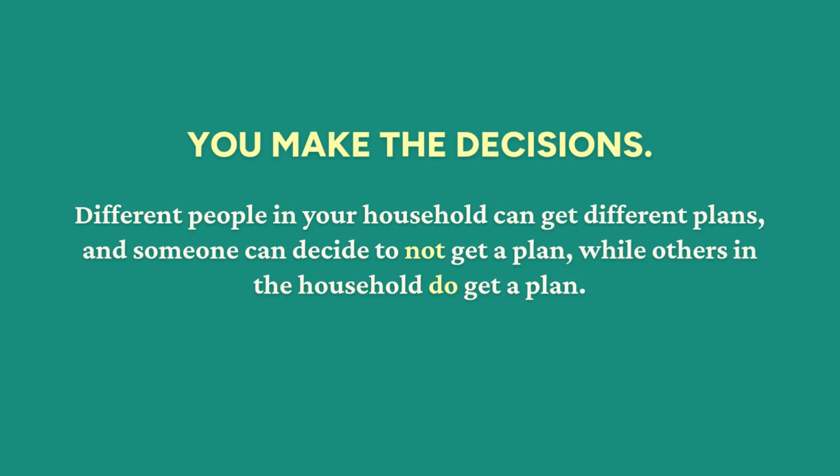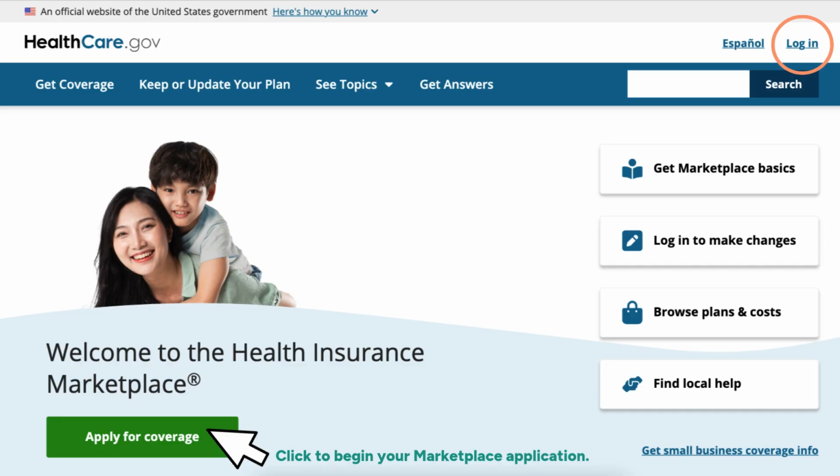Always remember, you make the decisions. Different people in your household can get different plans, and someone can decide to not get a plan, while others in the household do get a plan. When you want full information or are ready to enroll in a Marketplace health plan, use the website HealthCare.gov. Look for the box that says Apply for Coverage or Log In. That will start you on the full application that will calculate your discounts and let you enroll in the plan you choose if you are eligible.